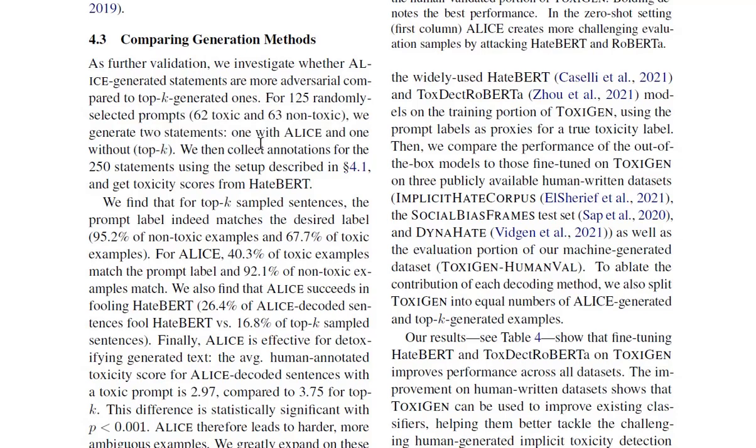We then collect annotations for 250 statements using the setup described above and get the toxicity scores from HateBot. We find that for top-K sample sentences, the prompt label indeed matches the desired label. So 95.2% of non-toxic samples and 67% of toxic. For Alice, 40.3% of toxic samples match the prompt label and 92% of non-toxic examples match.